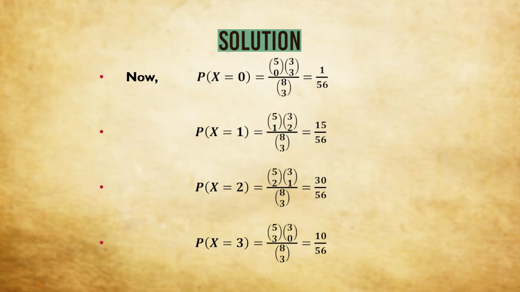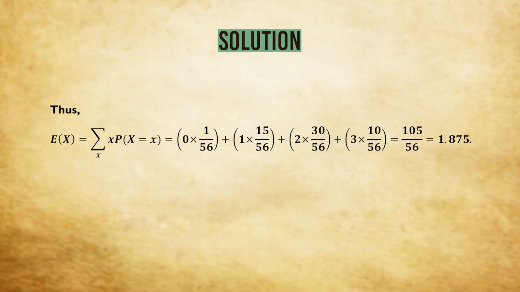Similarly, probability x is equal to 2 and probability x is equal to 3 will come out as 30 by 56 and 10 by 56. You can easily check that the total probability will come out as 1. And using the same formula of expectation, the expectation of x comes out as 1.875. That means I'd like to again reiterate that when we are drawing 3 balls out of 8 balls, we can never get 1.875 white balls. Either we'll get 0 white ball, 1 white ball, 2 white balls or 3 white balls. But believe me, the computation is correct and we are getting the expected number of white balls drawn as 1.875.